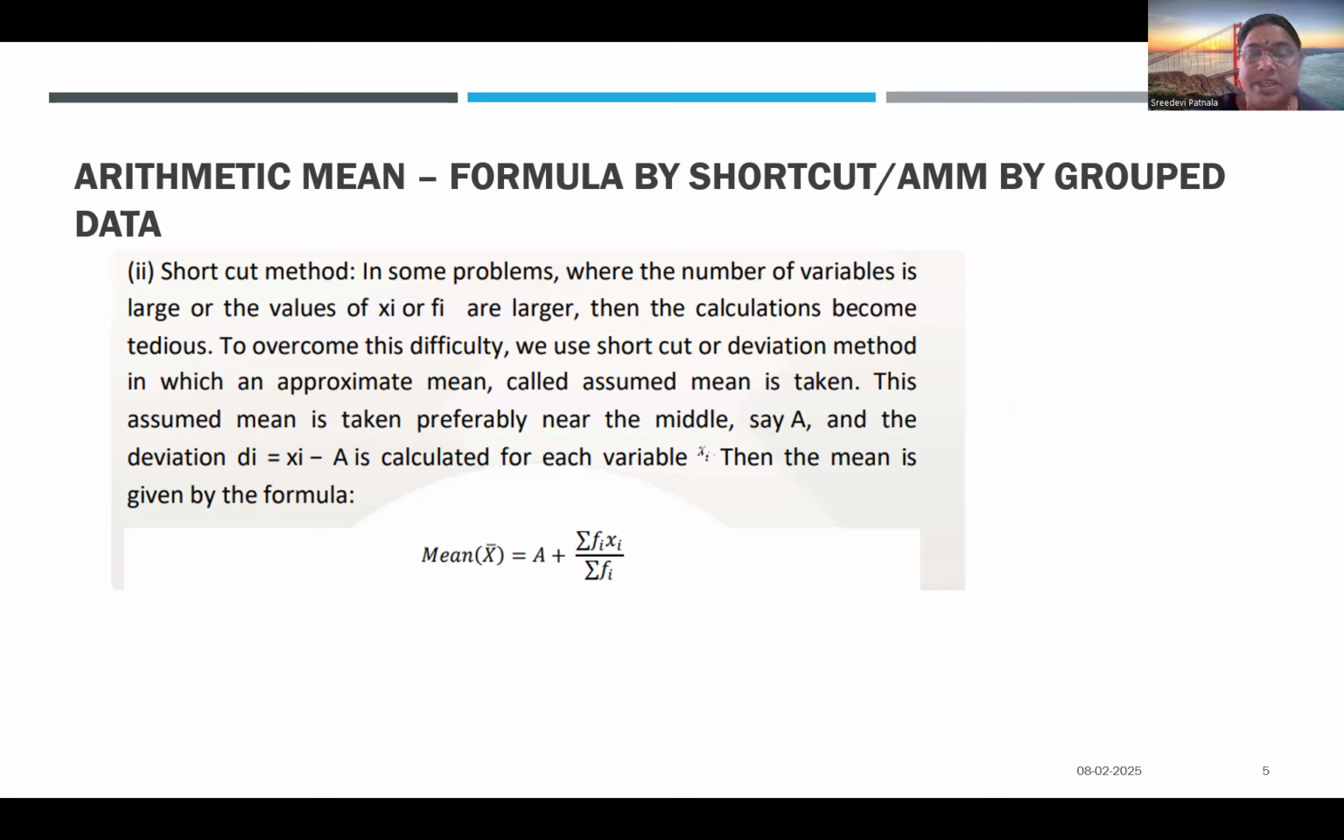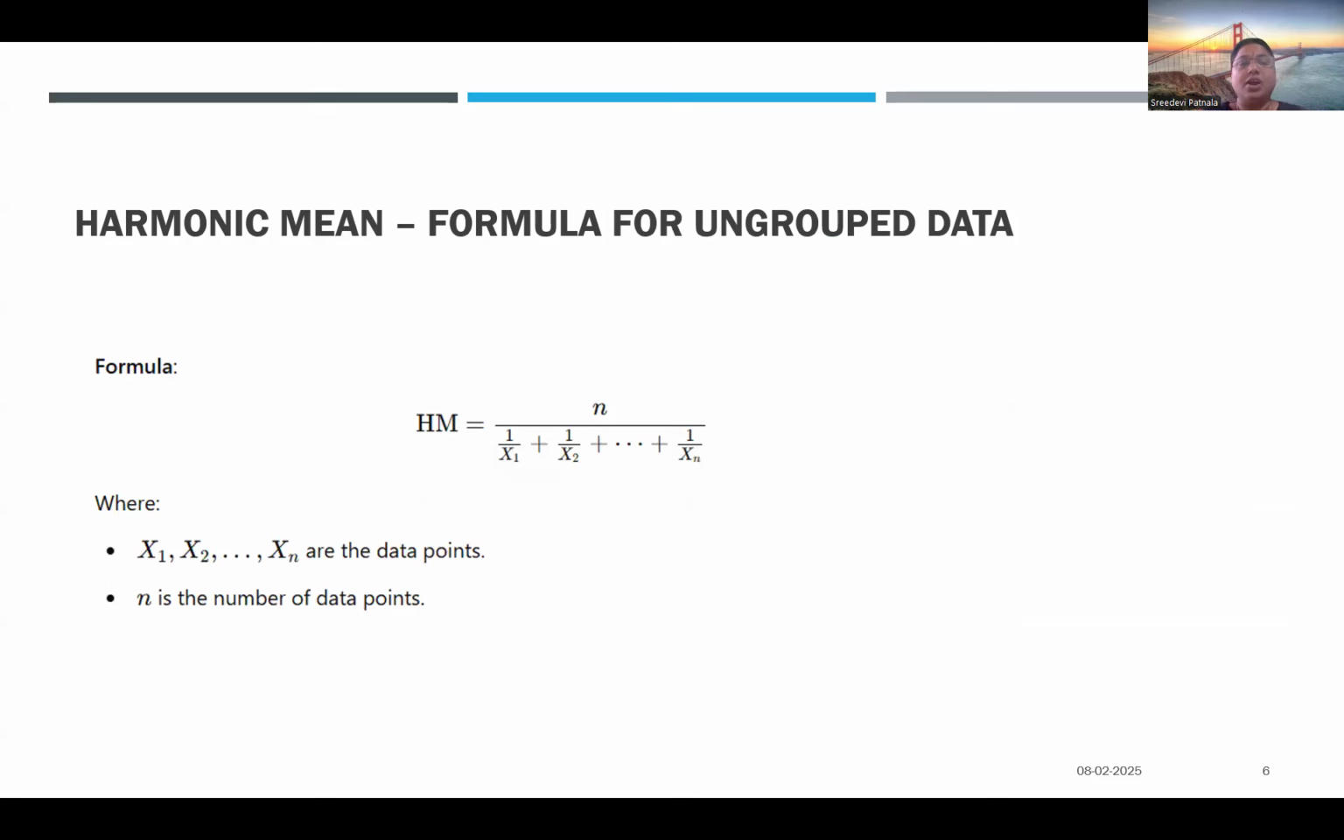So overall, for the assumed mean method, the arithmetic mean formula is the summation of fi into xi by summation of fi. Next comes the harmonic mean. There is a formula for ungrouped data, where frequency will not be given, and a formula for grouped data, where frequency will be given.